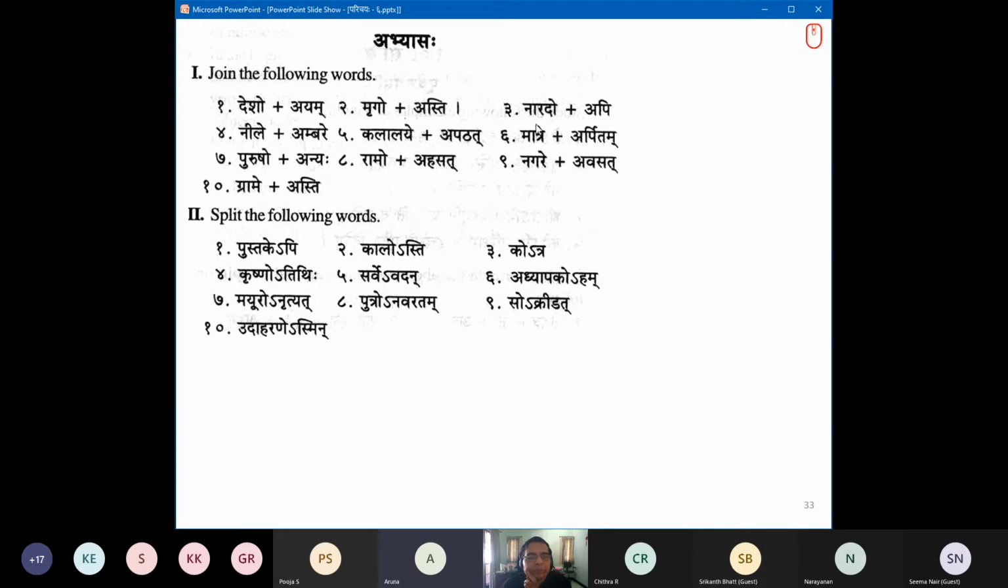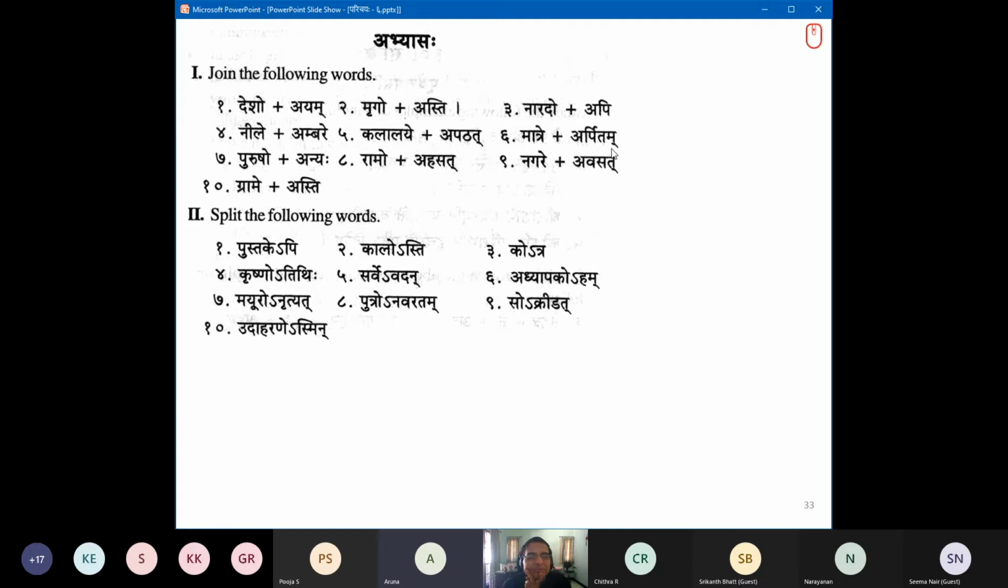Narado plus api, Naradopi. Nile plus ambare, Nilembare. One of those tough places. See, even your mouth struggles to cancel the akara. Yeah, Nilembare. Kalalaye apatat, Kalalaye patat.